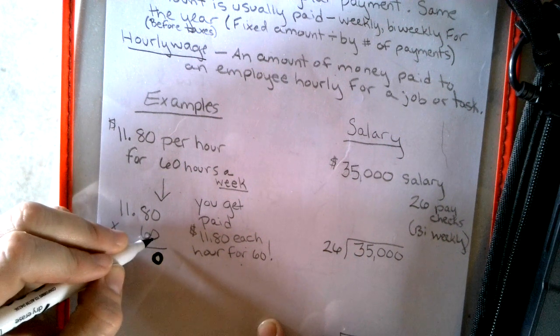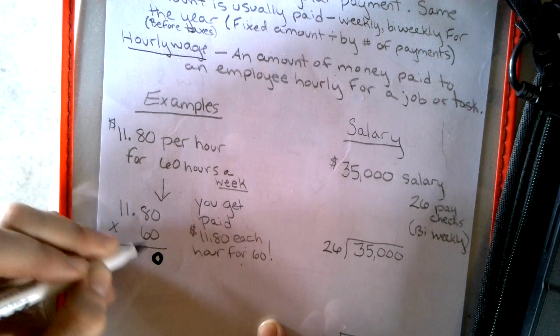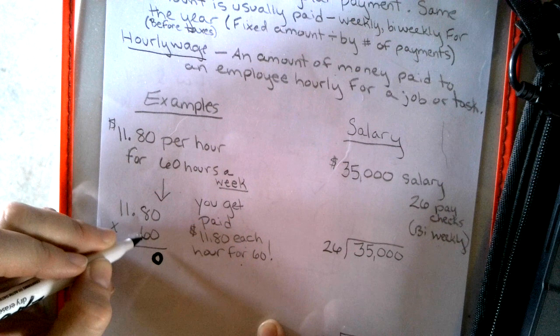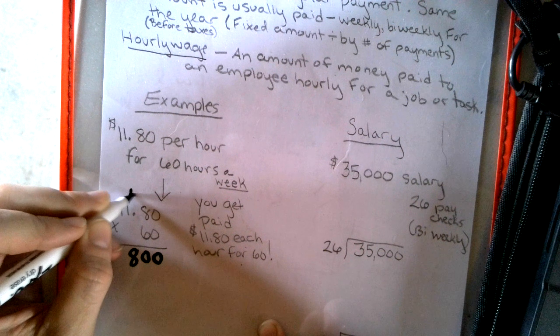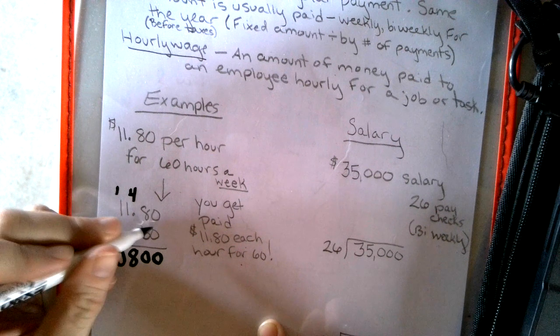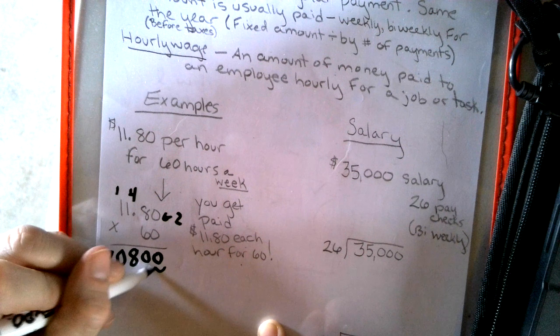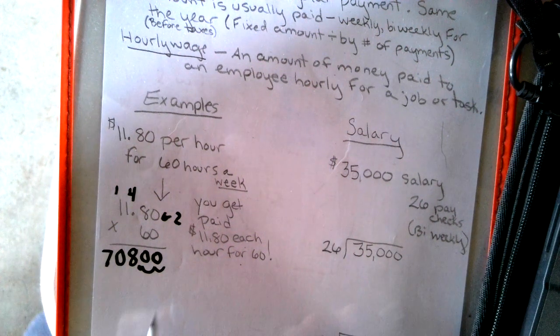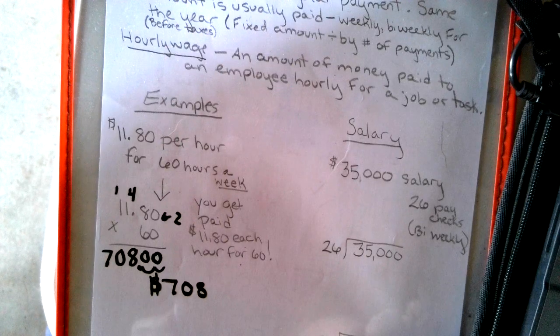Now we're just going to drop a zero here. And some kids go 0, 0, 0, 0. You don't have to. If it's a zero here, you can just put a zero. Now you're going to the 6. So 6 times 0 is 0. 6 times 8 is 48. We're going to carry the 4. 6, 7, 8, 9, 10. Carry the 1, and then we put it in. Now remember, there's 2 numbers after the decimal point. So since there's 2 spots, we got to jump a 2 in. So this person for the week would get paid $708. And remember, that is before taxes are taken out.